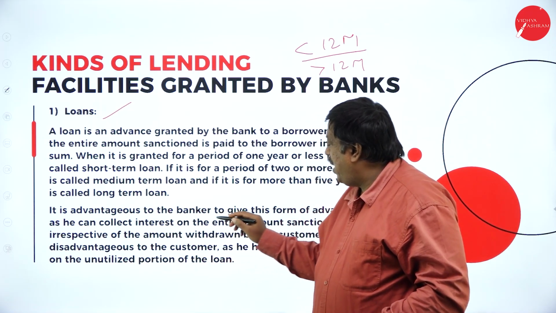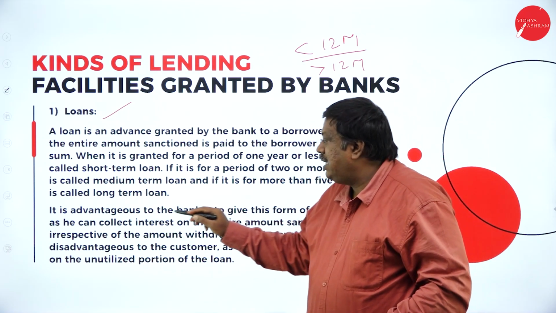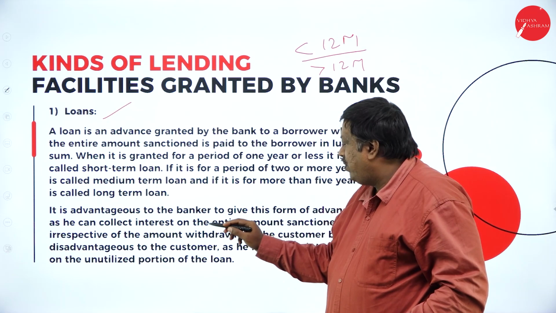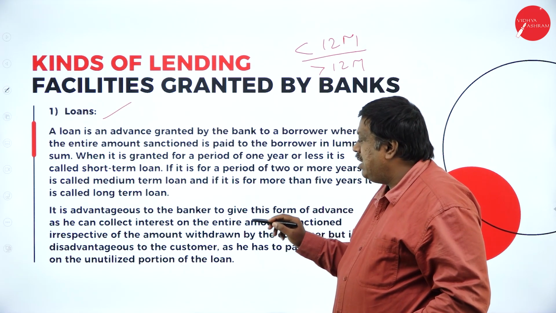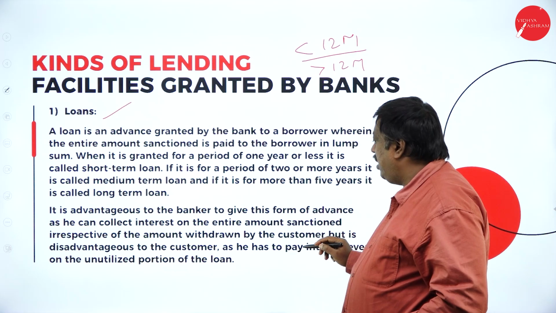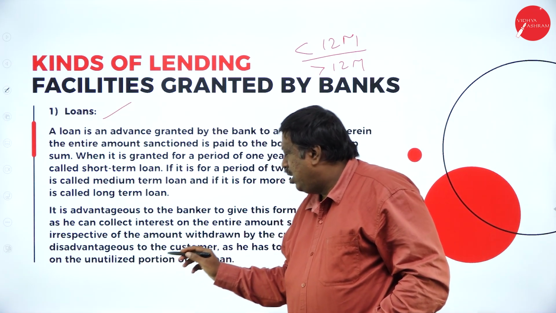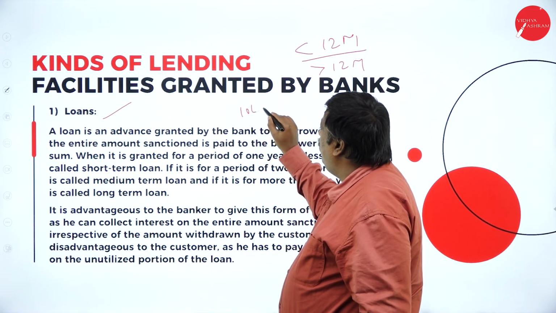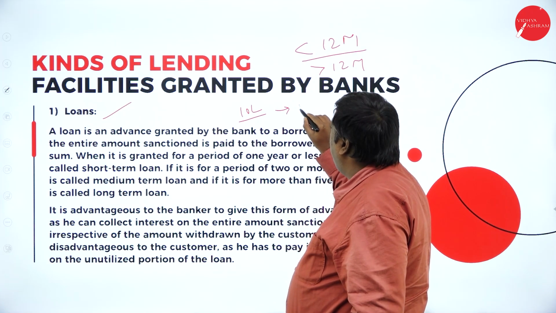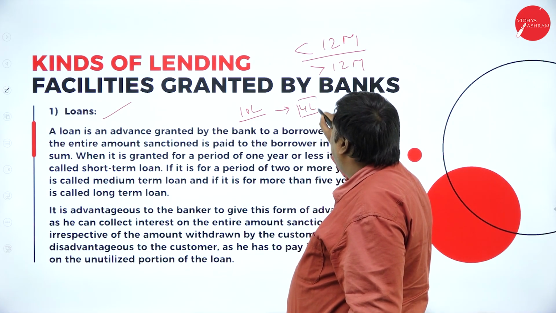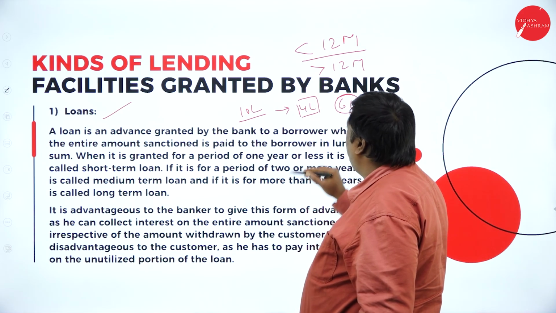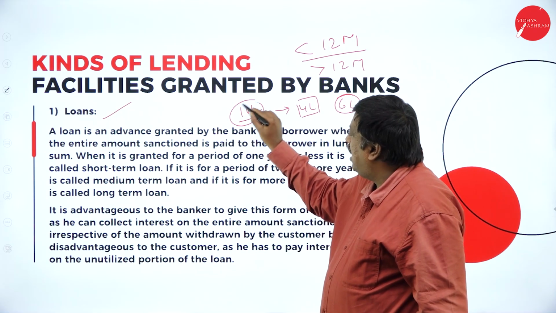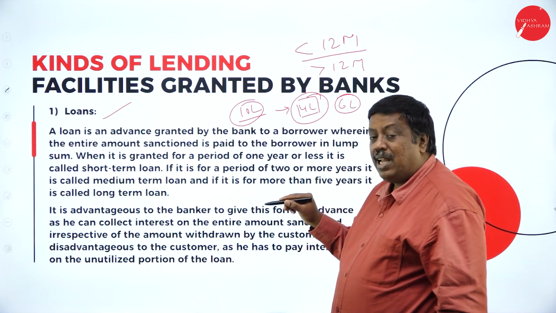It is advantageous to the banker to give this form of advance, as the bank can collect the interest on the entire amount sanctioned irrespective of the amount withdrawn by the customer. But it is a disadvantage to the customer, as he has to pay interest even on the unutilized portion of the loan. What they're saying is that if the bank is providing a 10 lakh loan to the customer, and the customer has used only 4 lakhs and has not used the remaining 6 lakhs for a certain number of days, the bank is going to collect interest on the 10 lakhs, not on the 4 lakhs utilized amount.